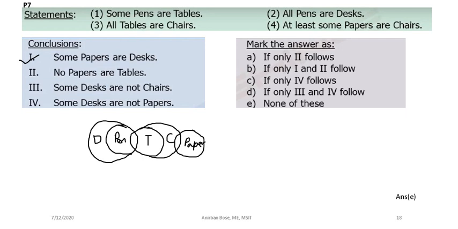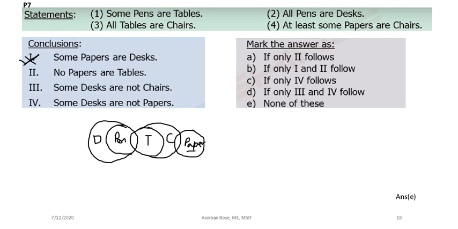Is it so? Some papers, oh sorry, this is pen, this one is paper. Some papers are desk. You cannot conclude this clearly from this diagram. I'm sorry, I thought that this one is paper. So some papers are desk, it is not true.